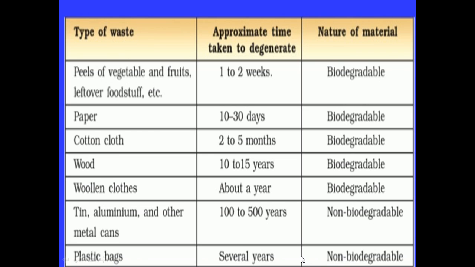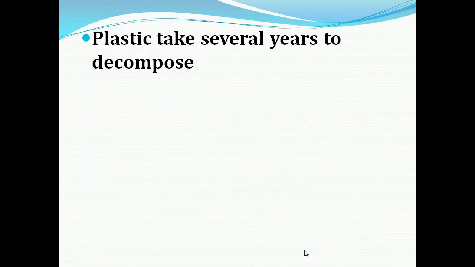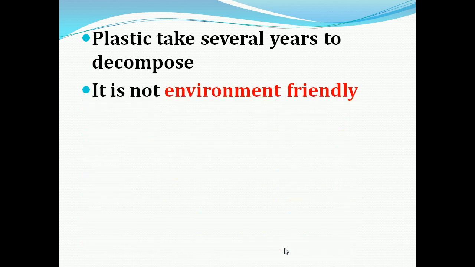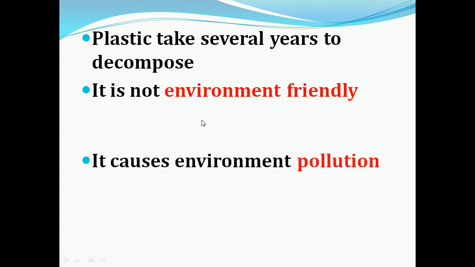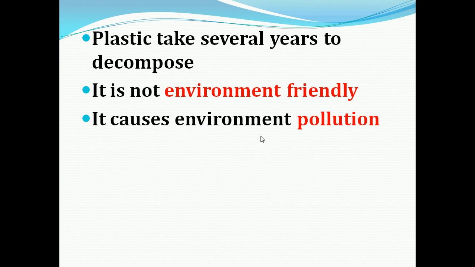That's why we are saying that disposal of plastic waste is very problematic. Plastic takes several years to decompose. We can say it is not environment friendly, so it causes environment pollution.